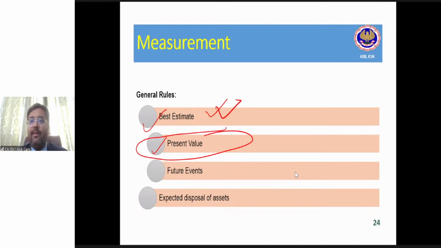Is it clear? So we have understood that if the time value of money is material, and the provision is going to be settled after 1 year, then discounting is going to be required. It has to be discounted. And we have also seen 2-3 case studies around this discounting part.